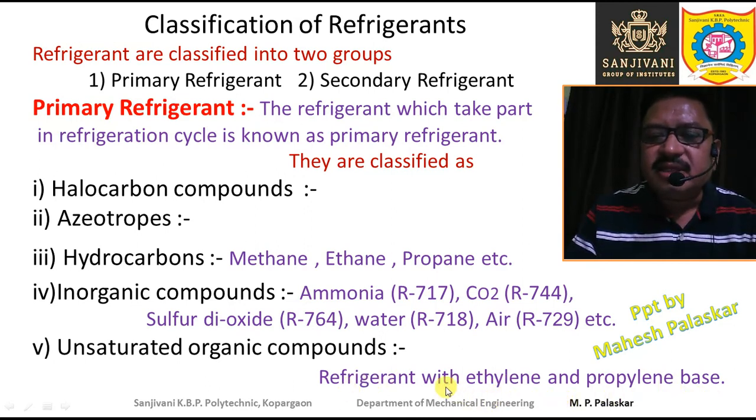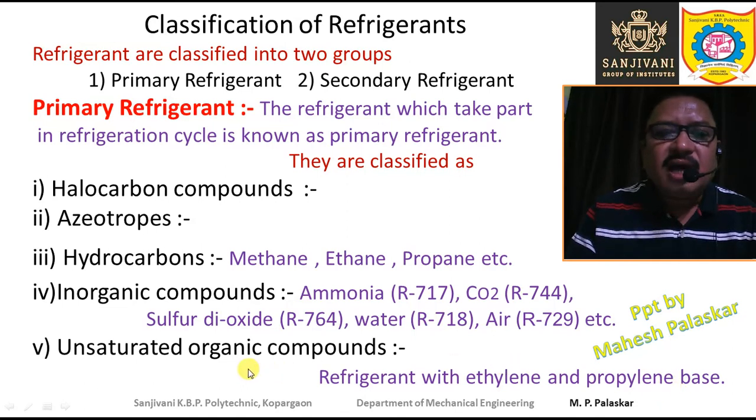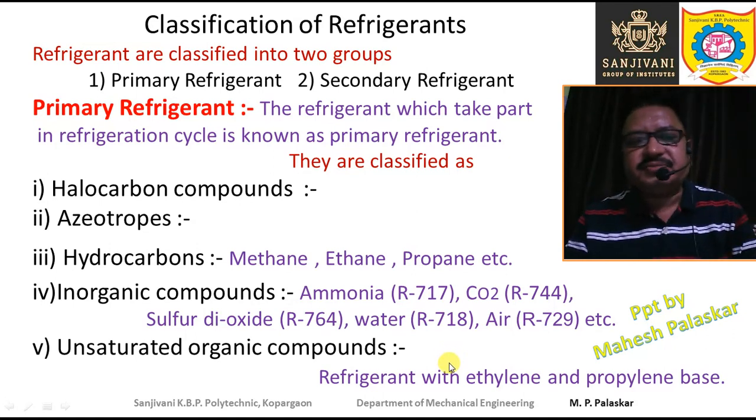So these are refrigerants with an ethylene and propylene base. Ethylene contains 2 carbon atoms and propylene contains 3 carbon atoms. So these are the various primary refrigerants which are used in refrigerating machines.